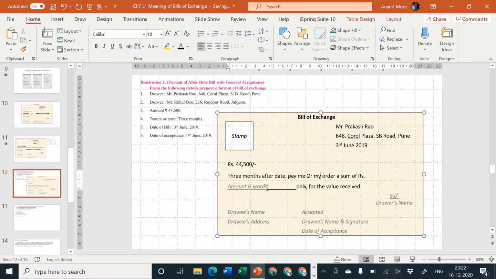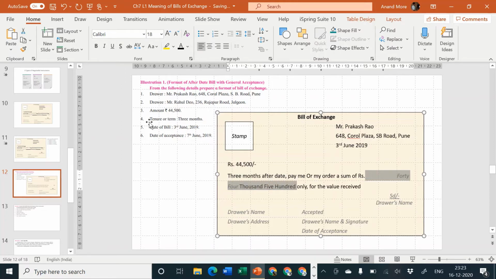A sum of rupees how much? 44,500 only. I'll have to remove the underline and yeah, let me just complete this thing.